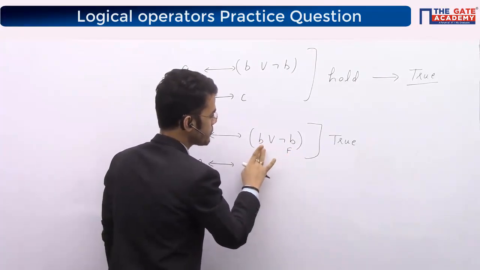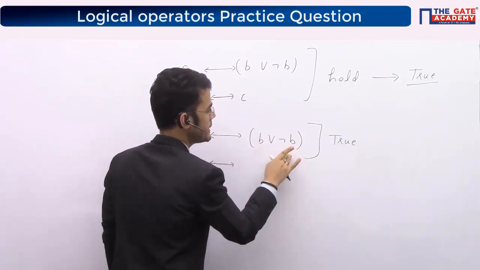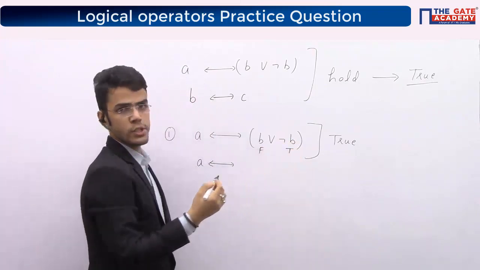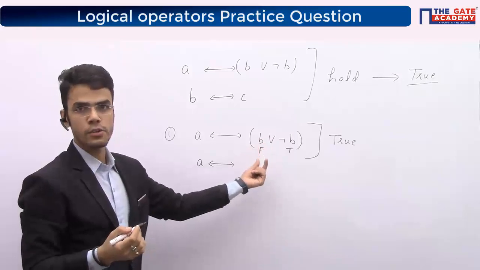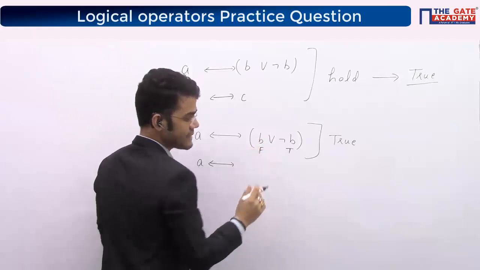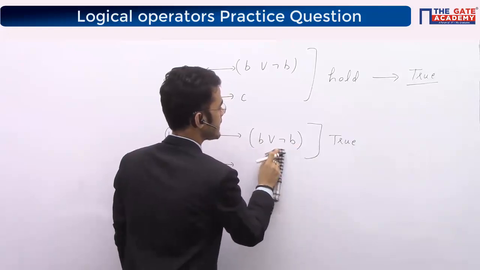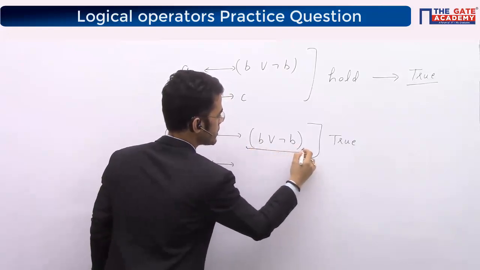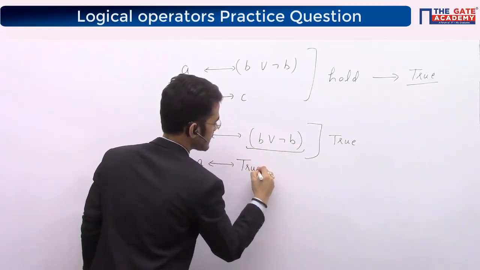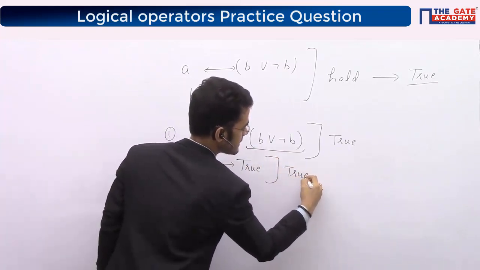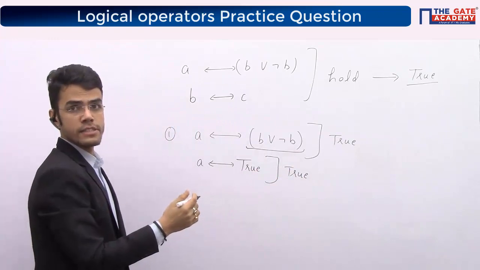Suppose B is false, so negation B will become true. Again, the answer will come out to be true. And B can take only two values, either true or false. So in any case, this expression is going to give me the answer true. So they are saying basically this expression is true. They have already said that this expression holds, that this expression is always true.